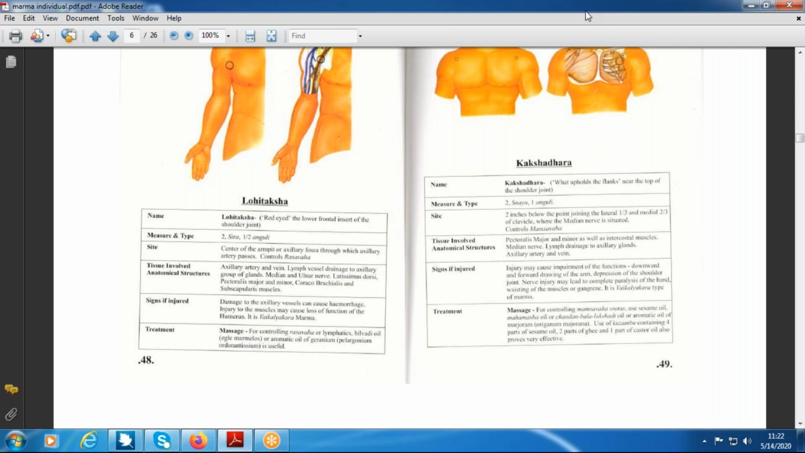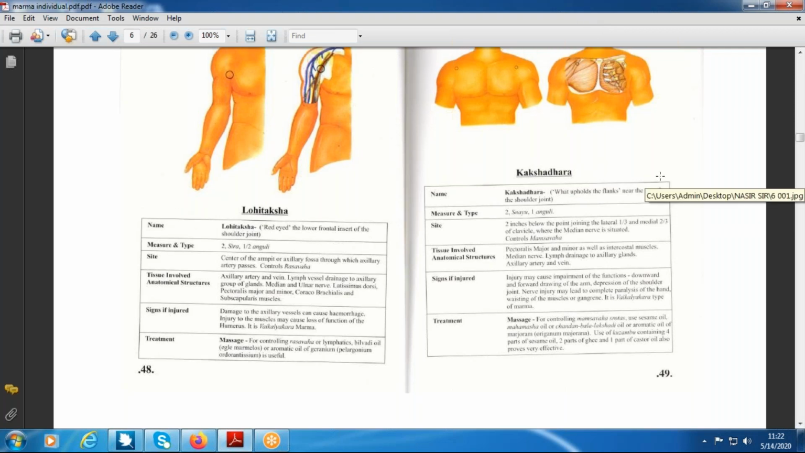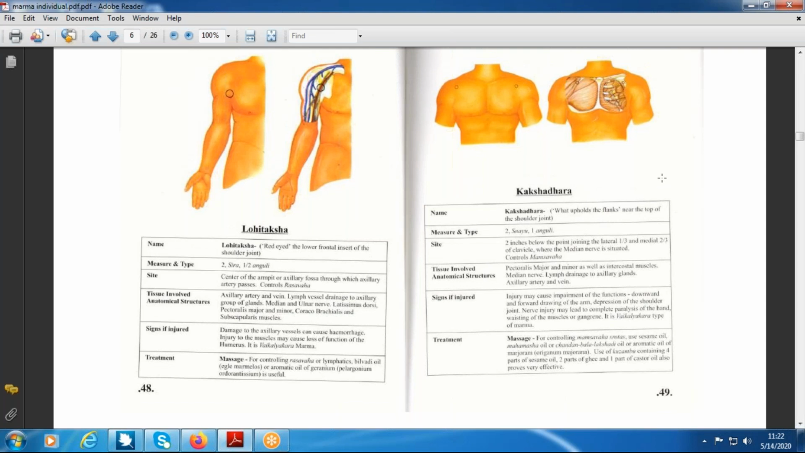The next marma is the Kakshadhara marma. Are you getting it, students? Which marma is on the screen? Kakshadhara. Kaksha means axilla. Now, anyone please define axilla. Do you know the axilla? Yes, sir. Where does the axilla come? Just locate it. Where is it situated? Just tell me the location of the axilla.